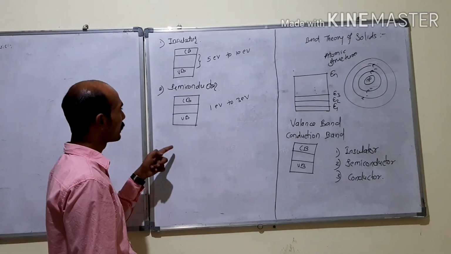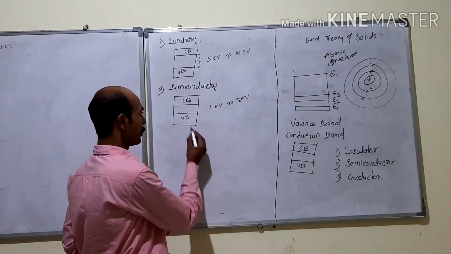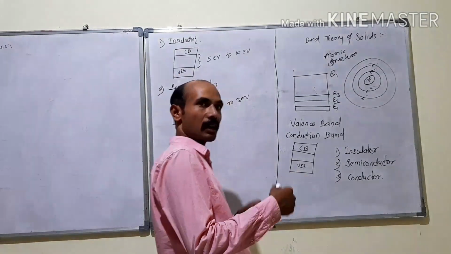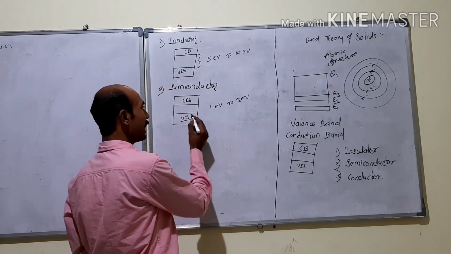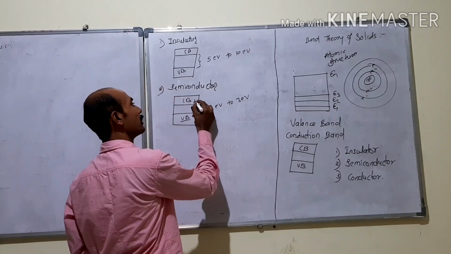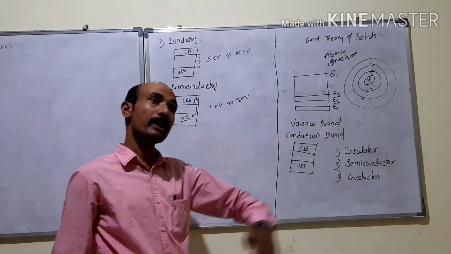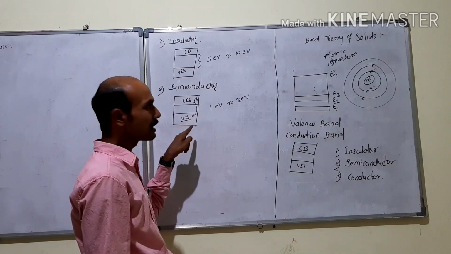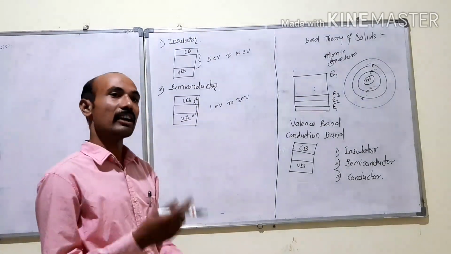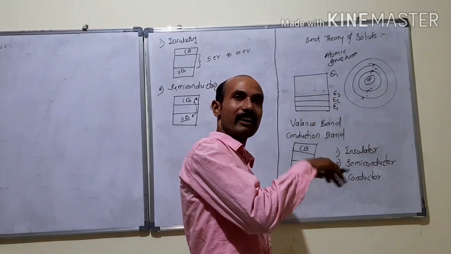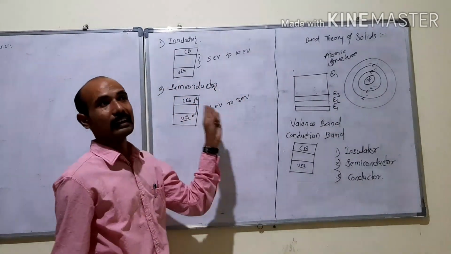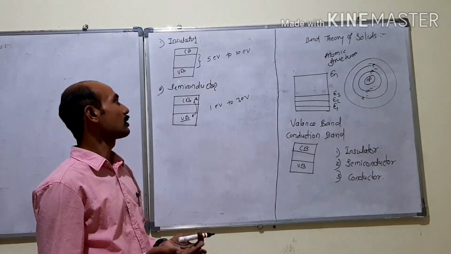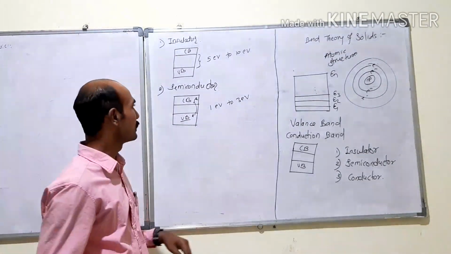But in case of semiconductor, initially electrons are present in valence band. At a thermal temperature, if they get some thermal energy or some electric field, they can easily jump to the conduction band. Hence, in case of semiconductor, as temperature increases, conductivity increases. Therefore, an electron which is in valence band can jump to the conduction band. And once an electron is available in the conduction band, it can conduct heat and electricity. So, semiconductors are somewhat good conductors of heat and electricity.